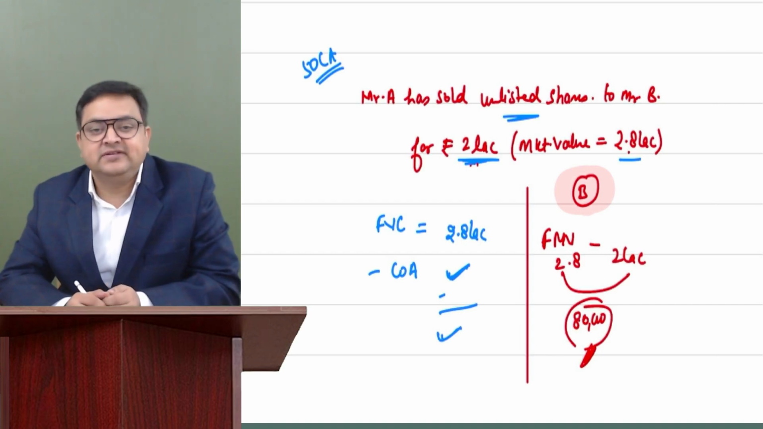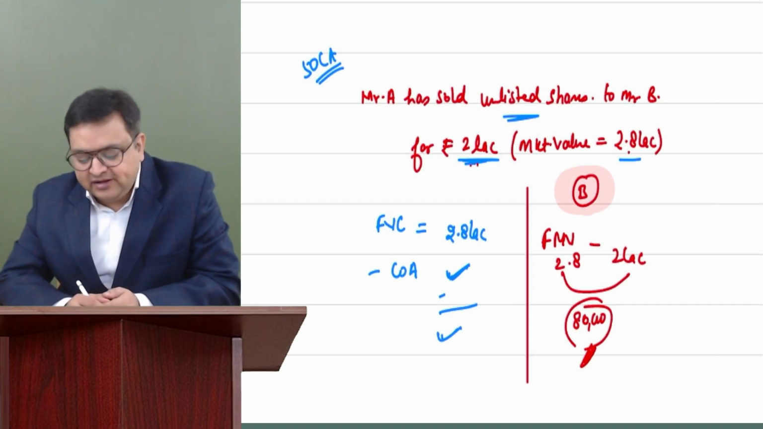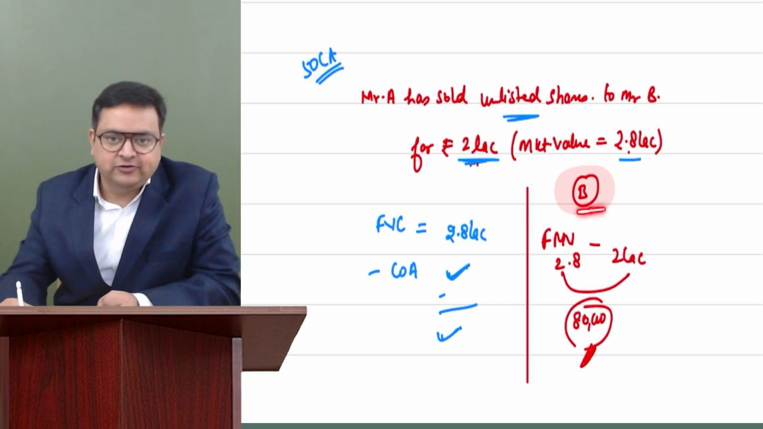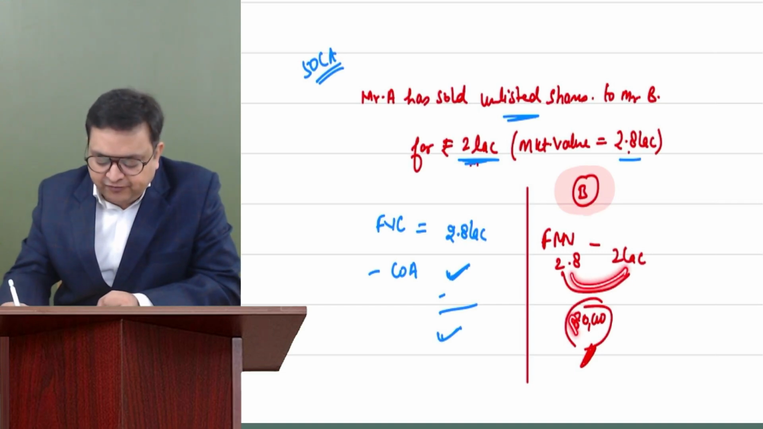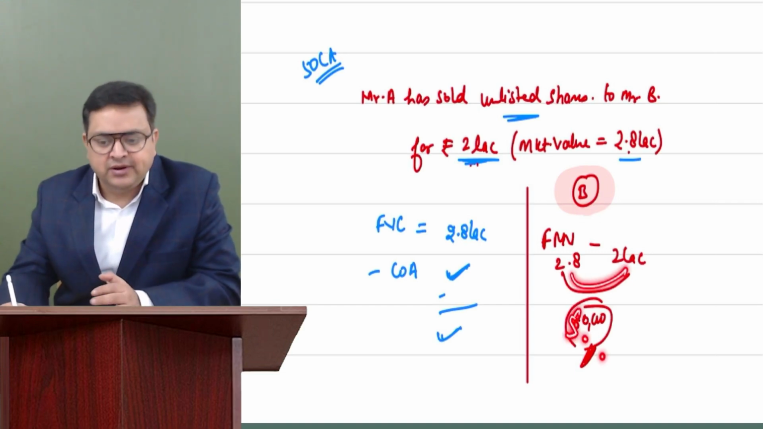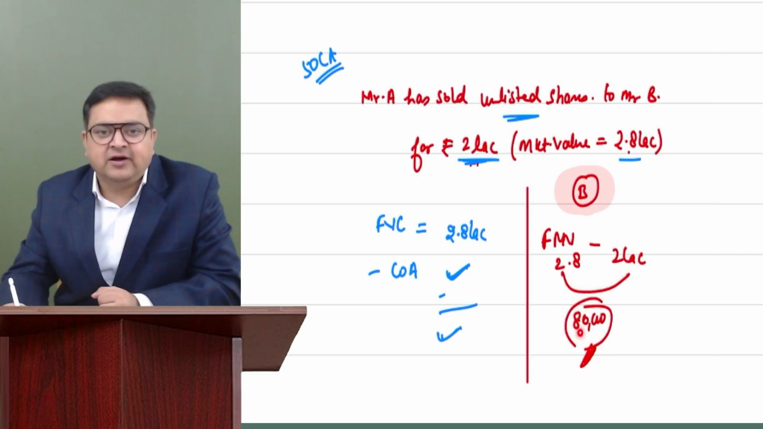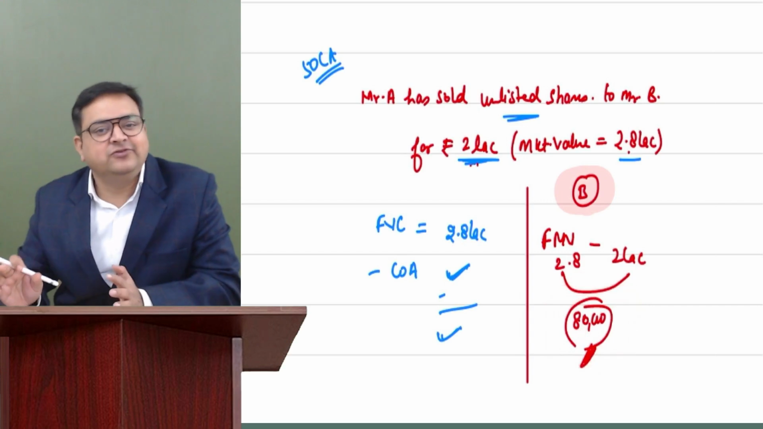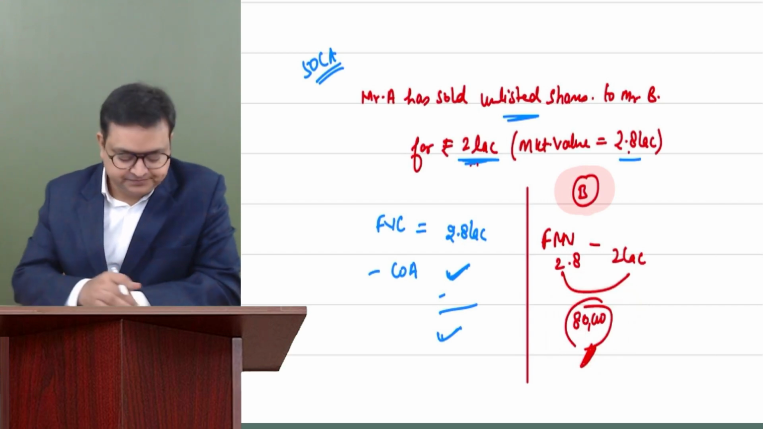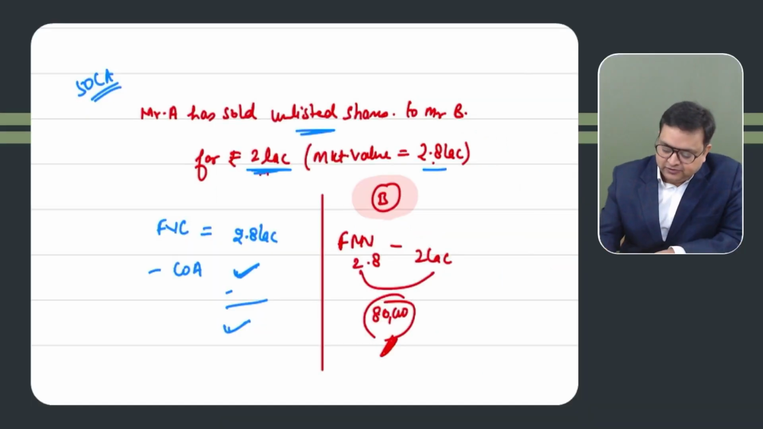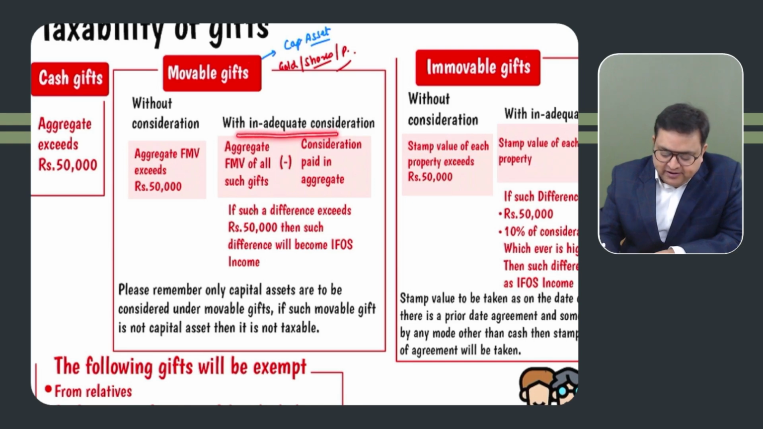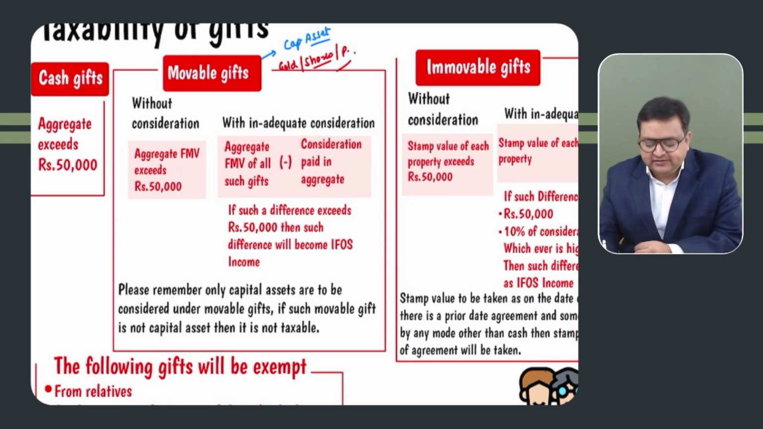So whenever you purchase these capital assets for inadequate consideration, it will be income from other sources in the hands of the receiver also. If the difference is up to 50,000 or less, then you can ignore. But if the difference is more than 50,000, then please make it fully taxable. In this case, entirely 80,000 will be taxable. Got it? Right? So this is what inadequate consideration means. You have purchased it for the lesser value.